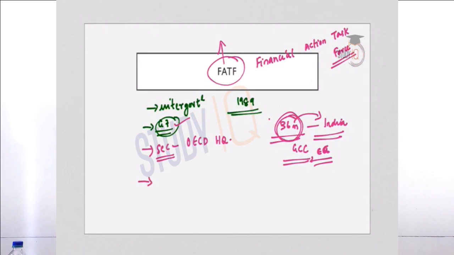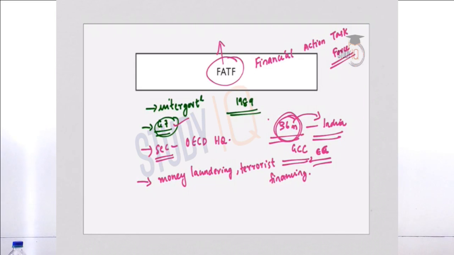FATF tries to set out and promote standards for the effective implementation of legal, regulatory and operational measures for combating money laundering. And apart from money laundering, it also tries to regulate and curb terrorist financing and other related threats to the integrity of international financial system. So it tries to regulate and combat anything that affects the integrity of the international financial system. Two examples are money laundering and terrorist financing.